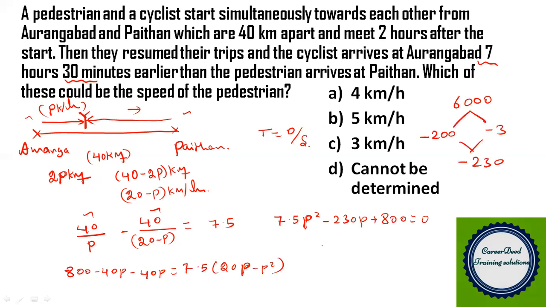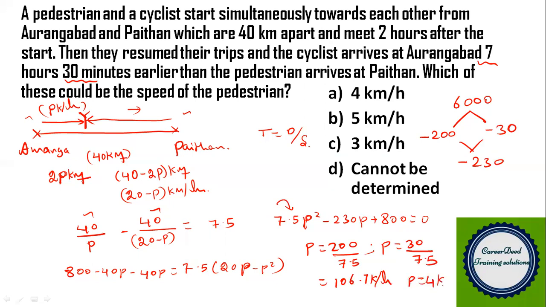Now, the value of p is equivalent to 200, and you have 7.5 before, right? So you have to divide this by 7.5, and p equals minus 3. So it is 3 minus 3. I'm sorry, it's 30, right? So minus 200 into minus 30, you get plus 6,000. Minus 200 plus minus 30, you get minus 230. So this will be 30. So 30 by 7.5. Now when you solve this, you get 200 by 7.5 is 106.7 kilometer per hour. And while solving this, you get the p value equivalent to 4 kilometer per hour.